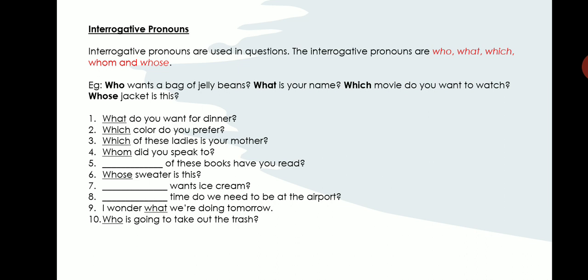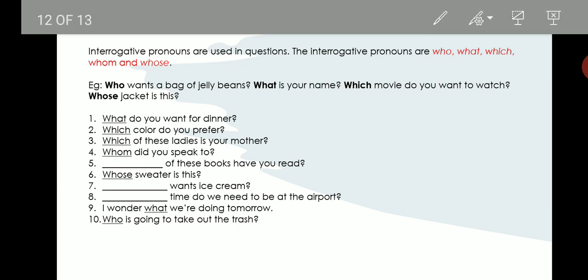When you are talking about things, you use which. When you are talking about a person, you use whose. When you are talking about some relation, then you use whose. A relation between a person and a thing. If it is a relation between a person and a person, you use whom.